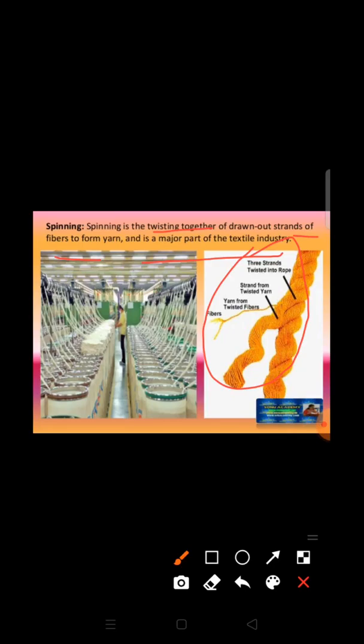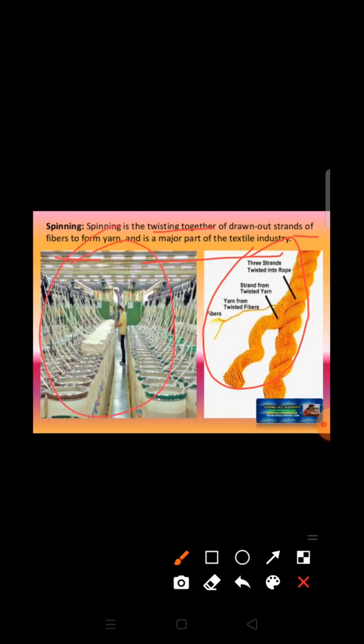Traditionally a simple device used for spinning is known as a hand spindle or takli, and another hand operated device which is used is the charkha. So in rural areas people still use the charkha for making this thread or yarn from cotton, but now on a large scale machines are used for spinning.